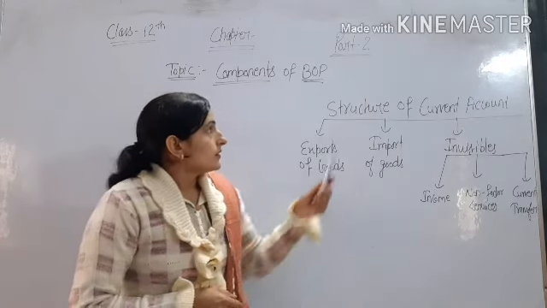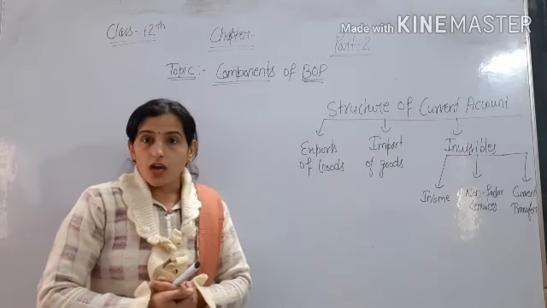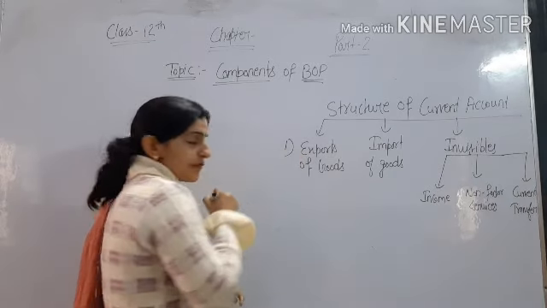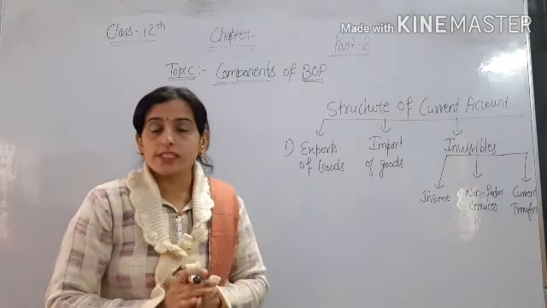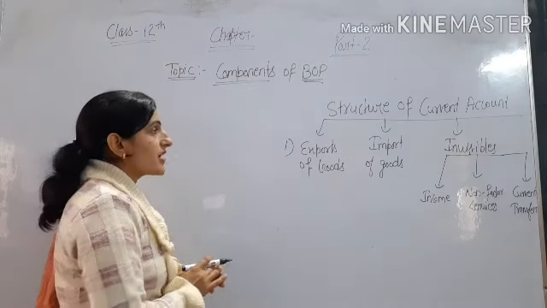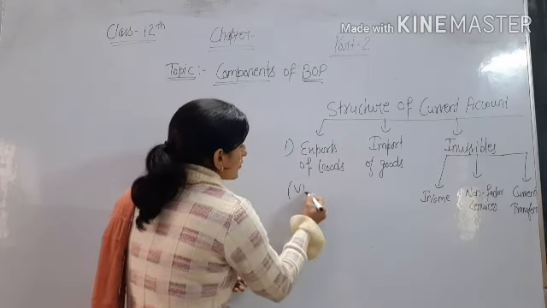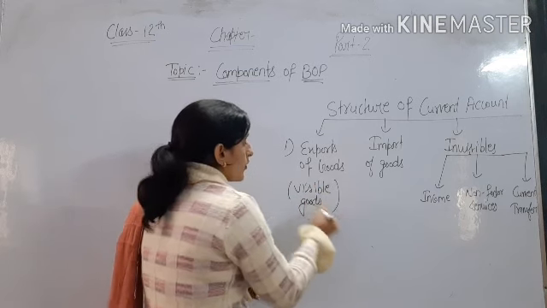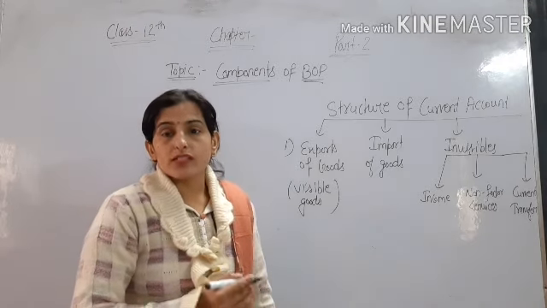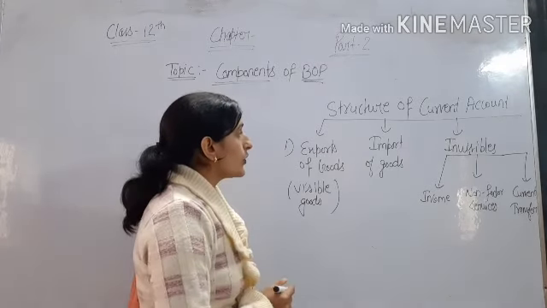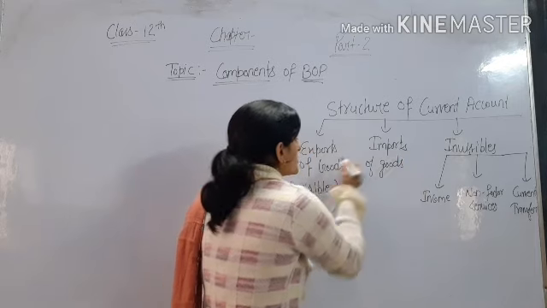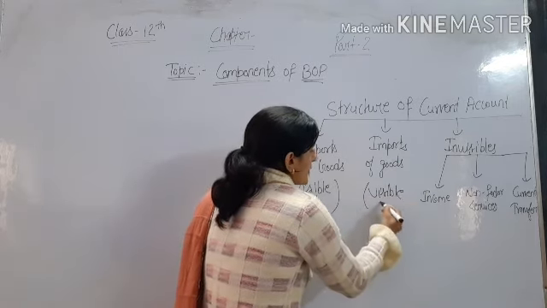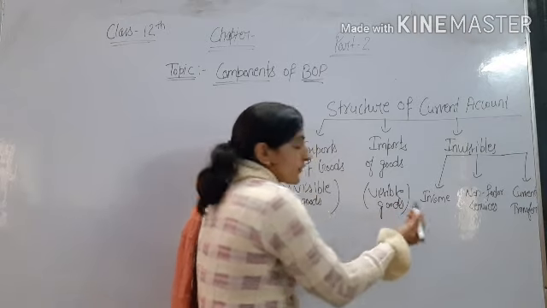Now we will discuss the structure of the current account. In the structure of the current account we first include exports of goods. Exports of goods means visible goods which are exported. And what are visible goods? Goods which can be seen while crossing the boundary of a country. Then we include imports of goods, which are also visible goods.